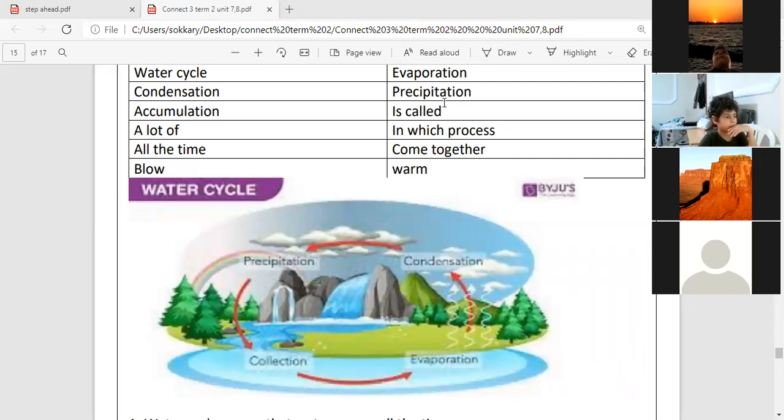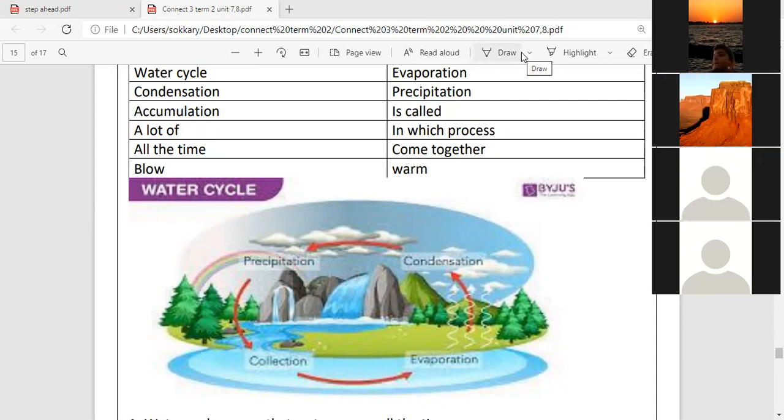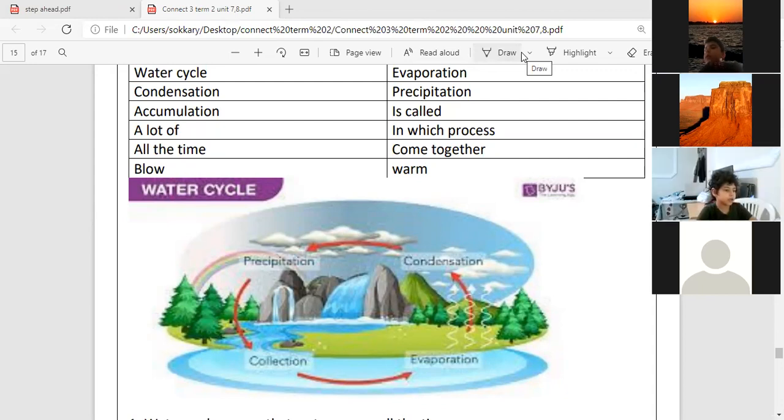Iyad Muhammad. Teacher, what happens when the sun heats the water? Evaporation. Excellent. And what happens when the wind cools the gas? Condensation. Excellent. Thank you, Iyad Muhammad.